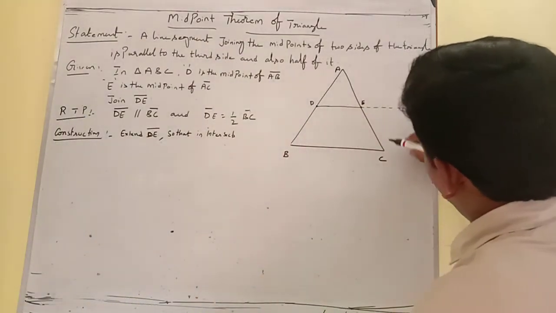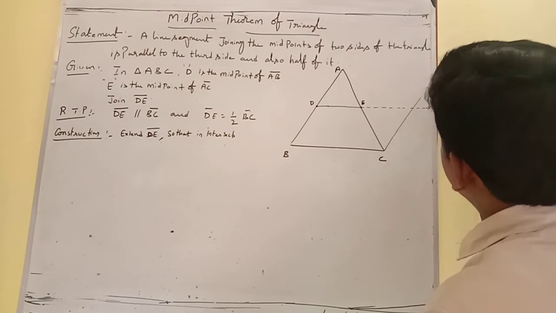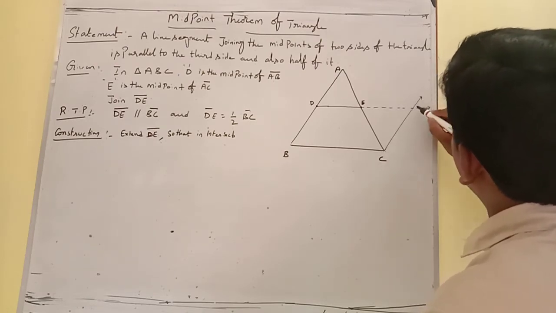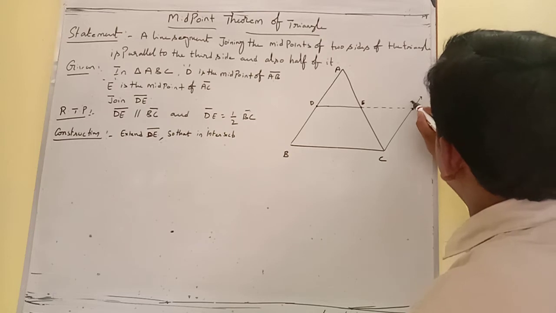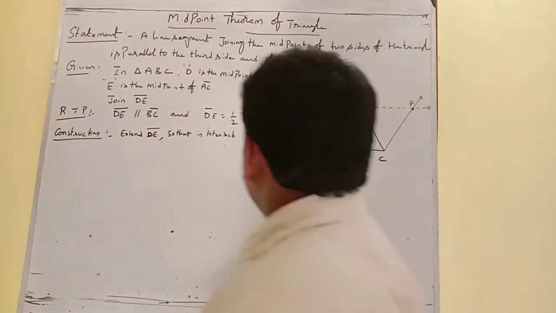Suppose this is a line and you have to take the parallel line for this, which intersects CF.